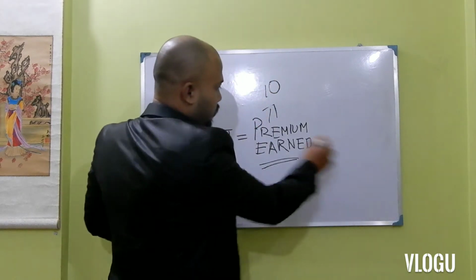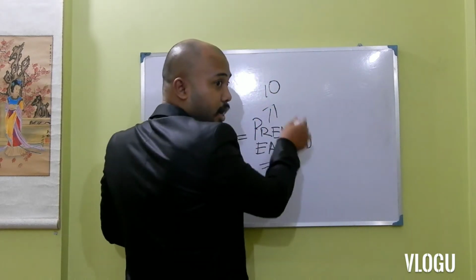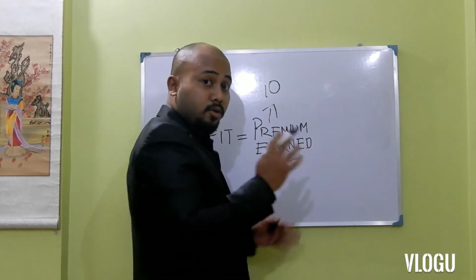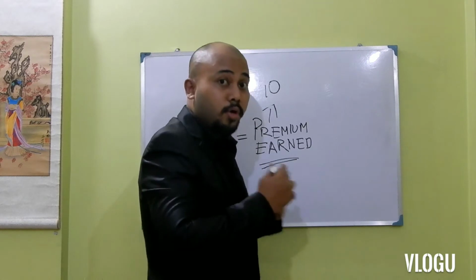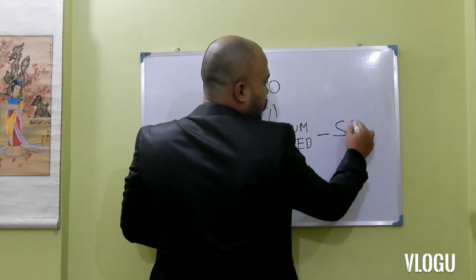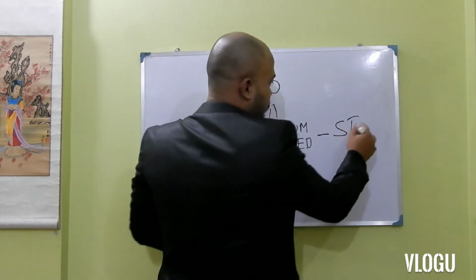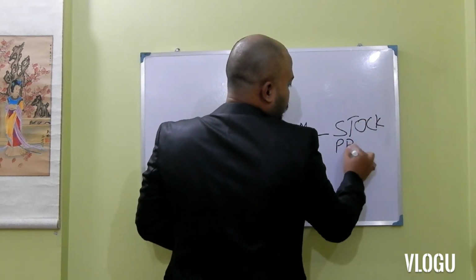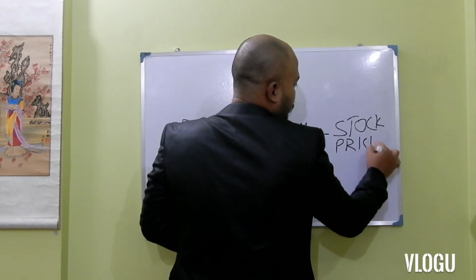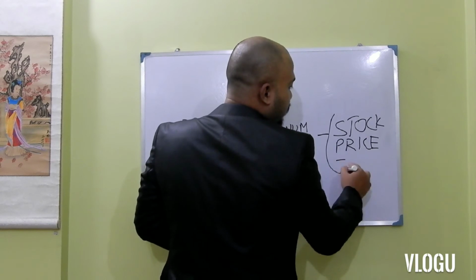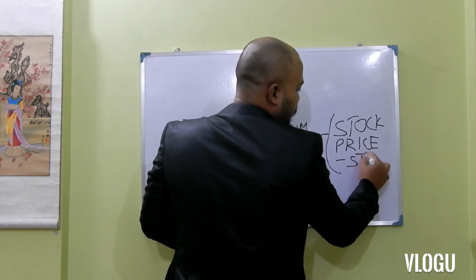Clear? So this is the premium that he has earned. But now we'll have to deduct something because he is going to lose some money. So what will be the deduction? Minus the stock or the pen price, minus the strike.